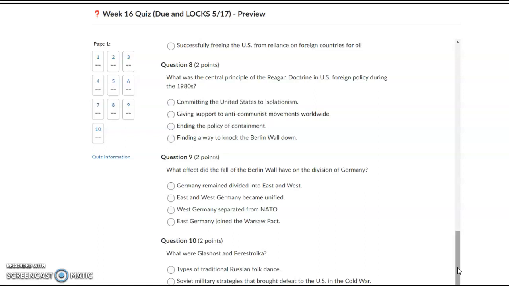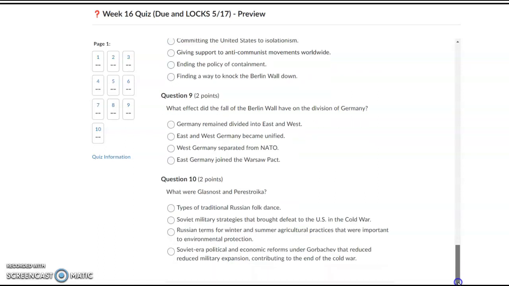Question 9, what effect did the fall of the Berlin Wall have on the division of Germany? A, Germany remained divided into East and West. B, East and West Germany became unified. C, West Germany separated from NATO. D, East Germany joined the Warsaw Pact.